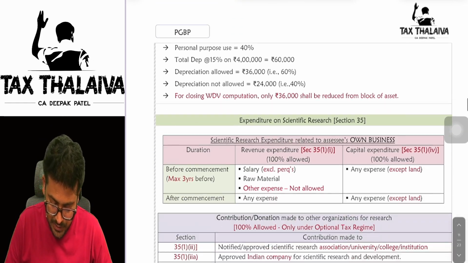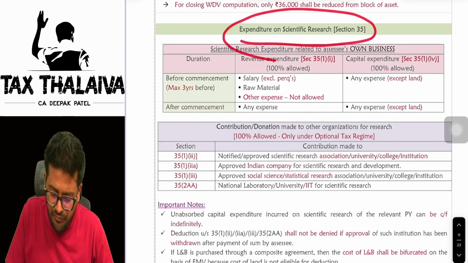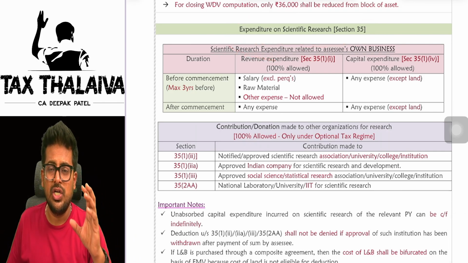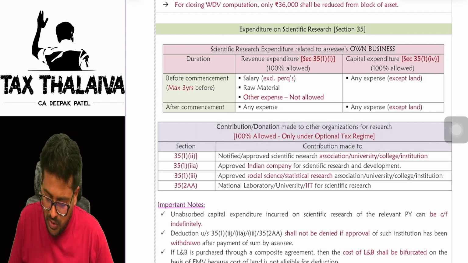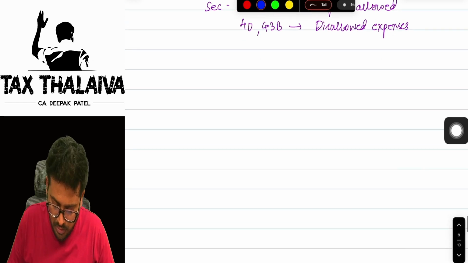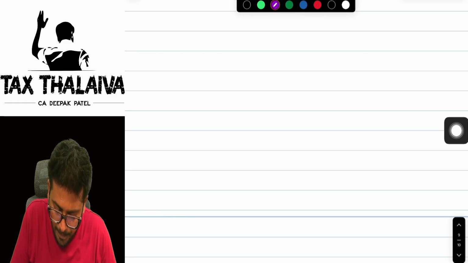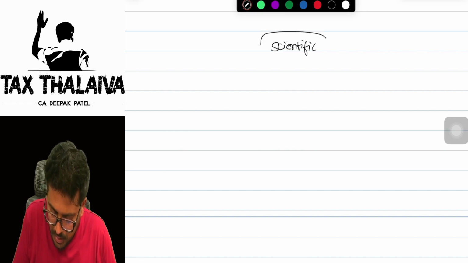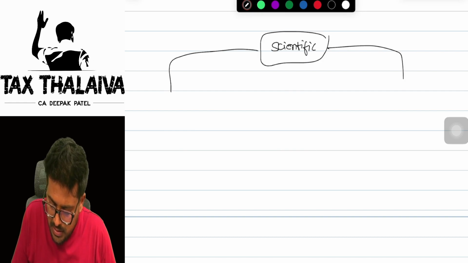Is that clear? Next, expenditure on scientific research. Very, very, very important. There are two kinds of scenarios. Let me explain in a chart format first of all. Now, scientific research. There are two ways.